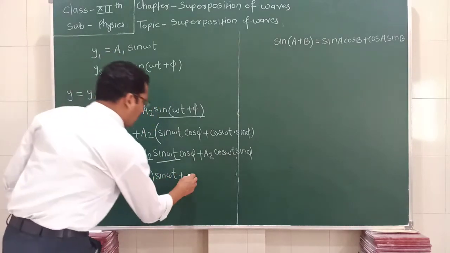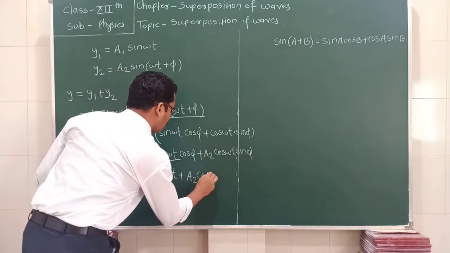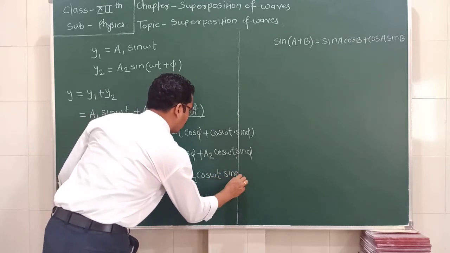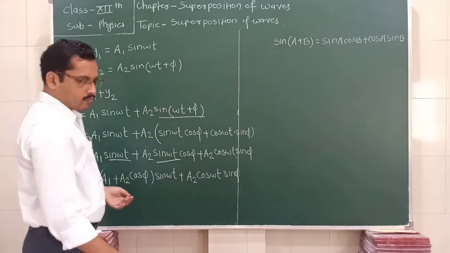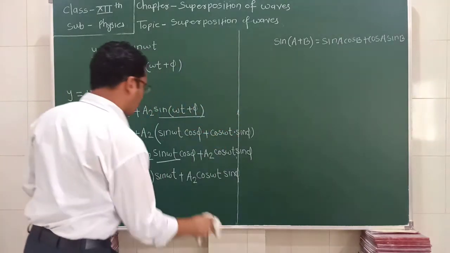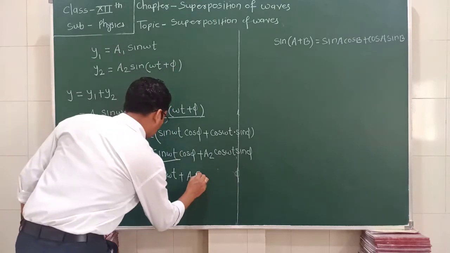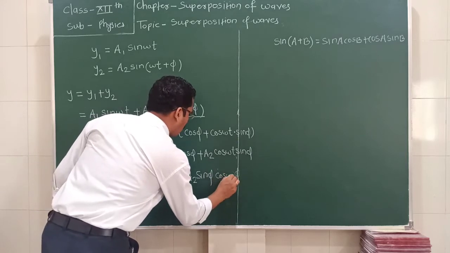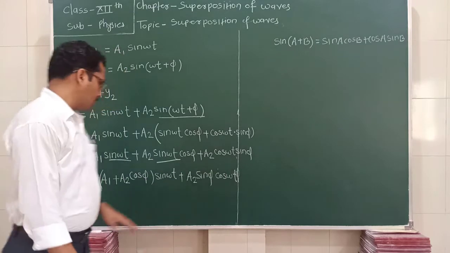It remains a2 cos omega t and that of sin phi. So we can also write this as a2 sin phi into cos omega t. Okay, we can interchange the position also.